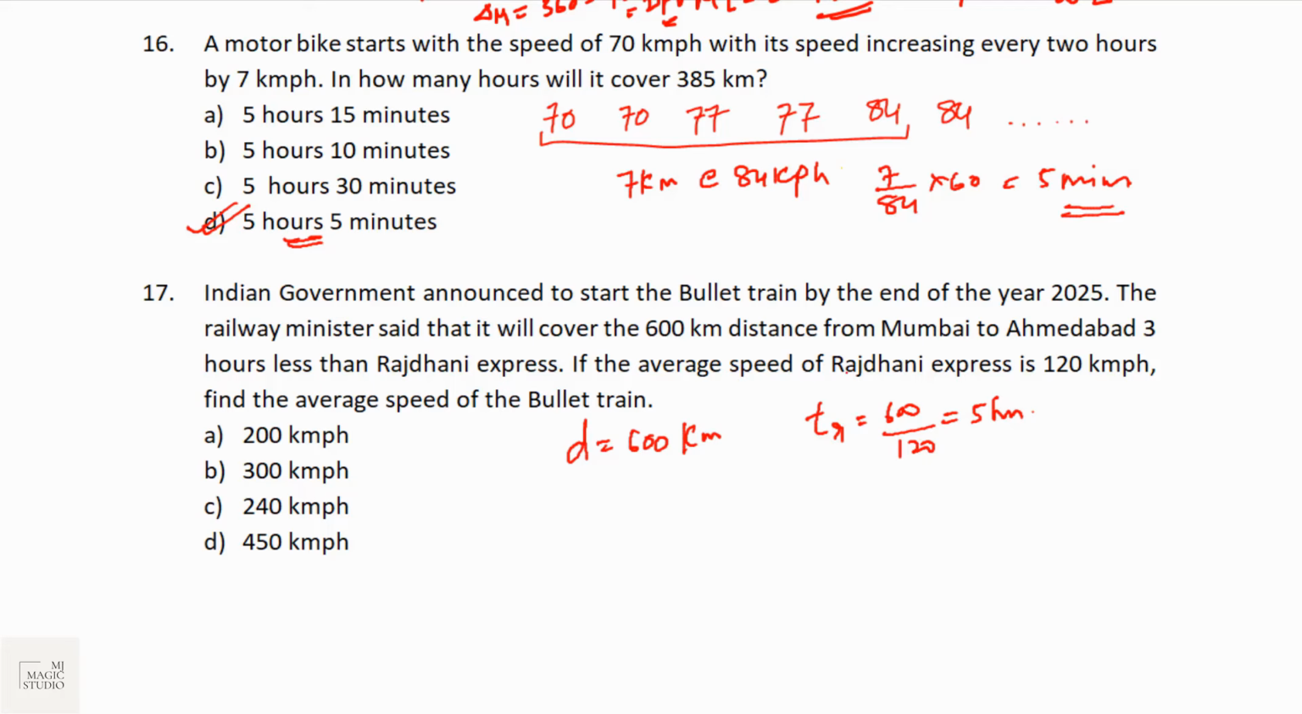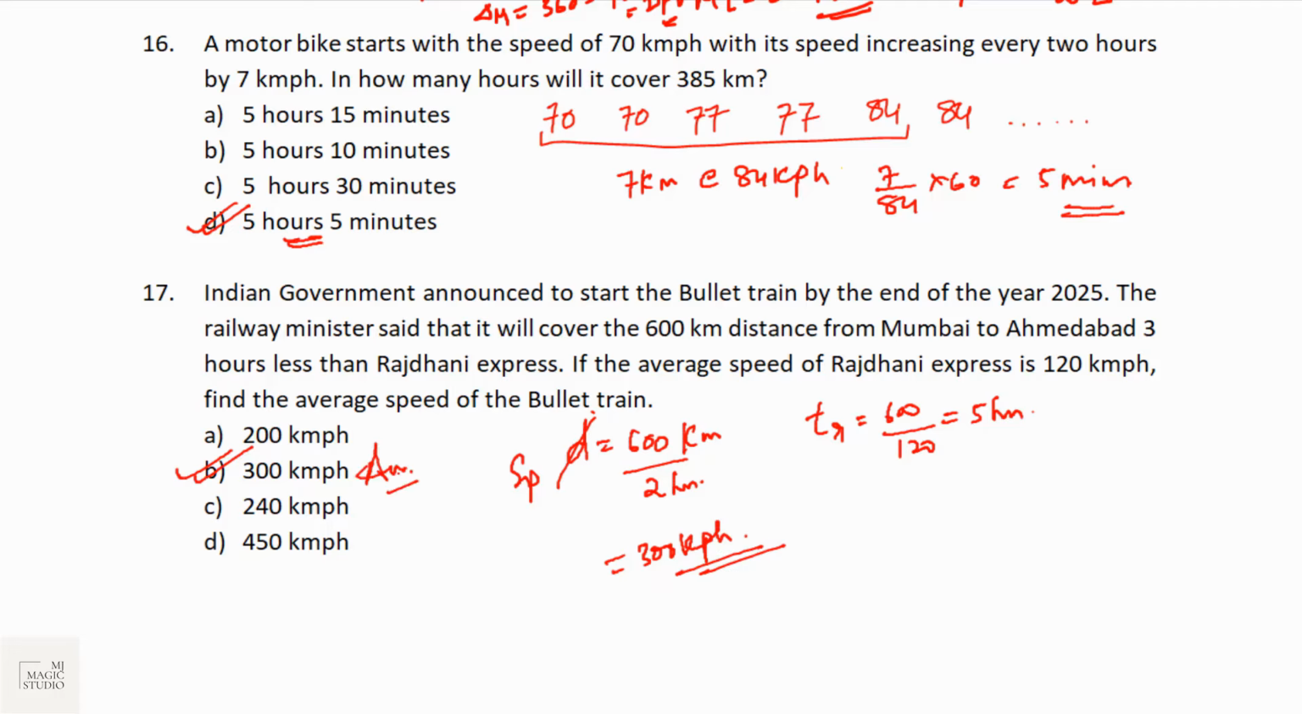Great. Now, this bullet train would be taking 3 hours less, that means it would be taking only 2 hours. 5 minus 3 is 2. So the speed of the bullet train should be 600 by 2, that is 300 kph, 300 km per hour. That is option B.